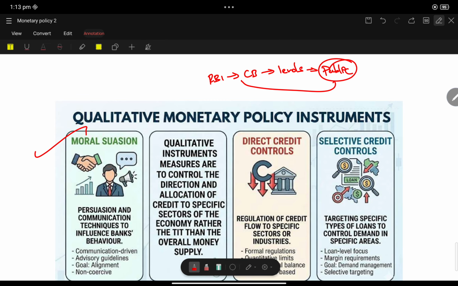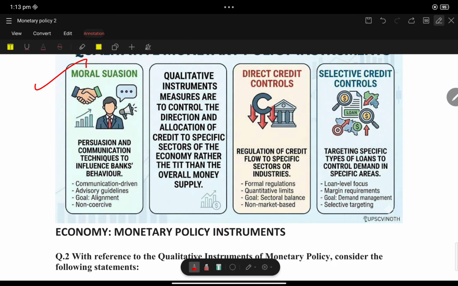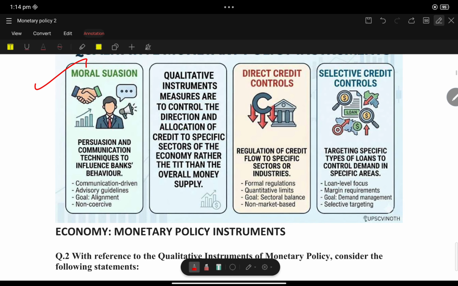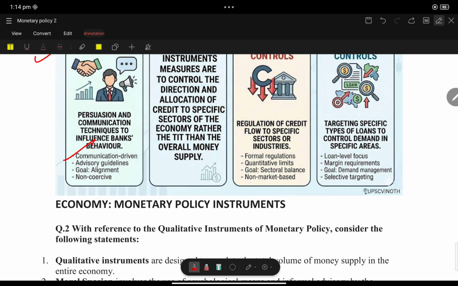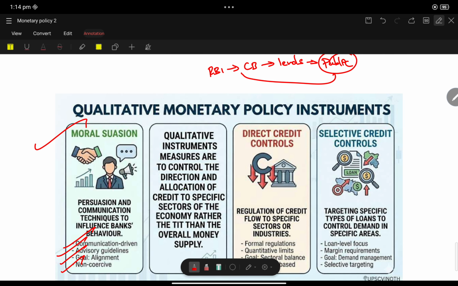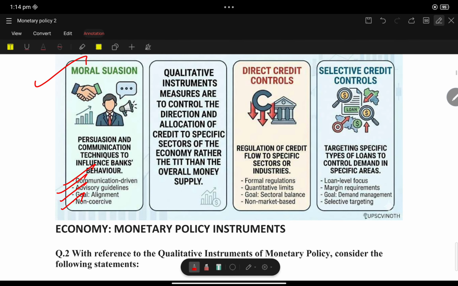See, it is moral suasion: persuasion and communication techniques to influence bankers' behavior. Communication drive, advisory guidelines, goal and alignment, non-coercive. And qualitative instrument measures are to control the direct allocation of credit to specific sectors of the economy rather than to treat the overall money supply. See, they will plan to lend money to those who are able to return the money.